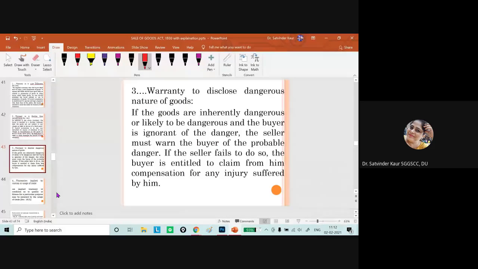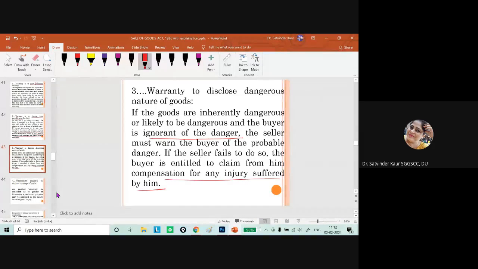Then another thing is the warranty to disclose the dangerous nature of the goods. If the goods are inherently dangerous and the buyer is ignorant of the danger, the seller must warn the buyer of the probable danger. If the seller fails to do so, the buyer is entitled to claim compensation for any injury suffered by him.